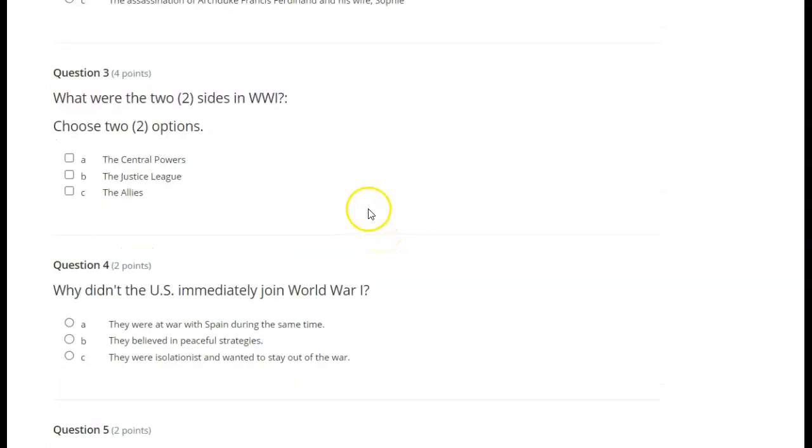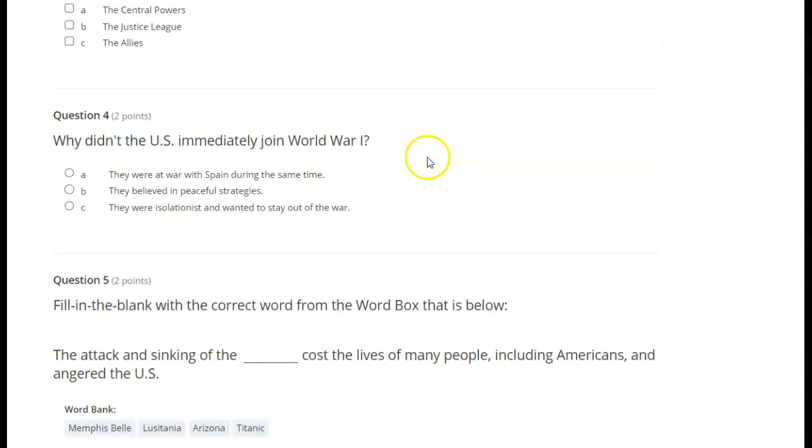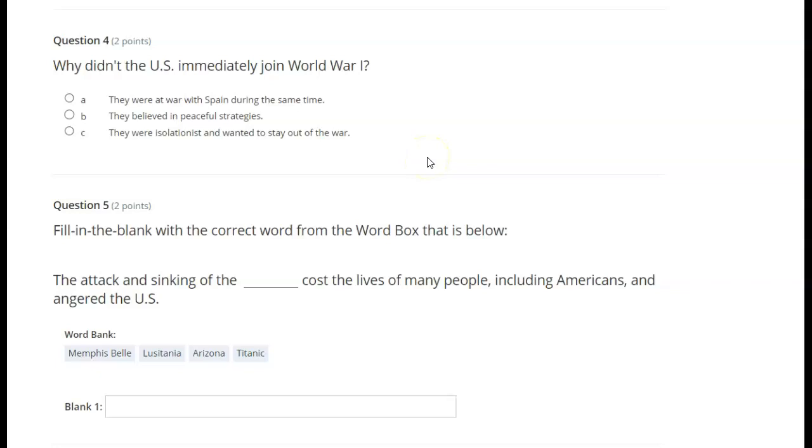What were the two sides in World War I? Choose two options. A. The Central Powers. B. The Justice League. C. The Allies.